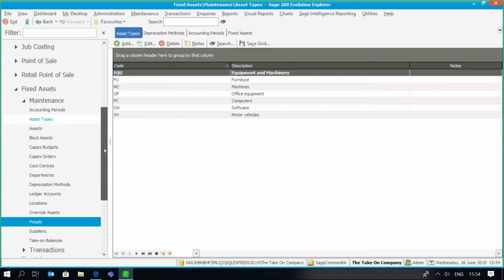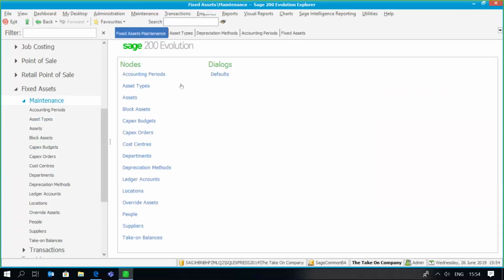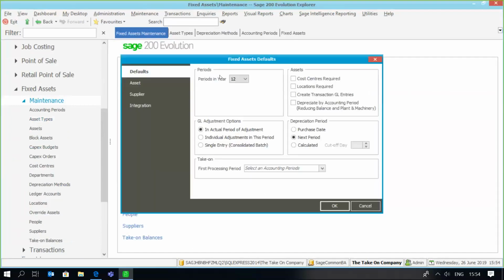Now, the very important thing to understand is that under my maintenance defaults, I need to tell the system that I do have historical assets and that I'm going to begin using my system from a specific first processing period. So it's very important to understand this concept of the take-on.